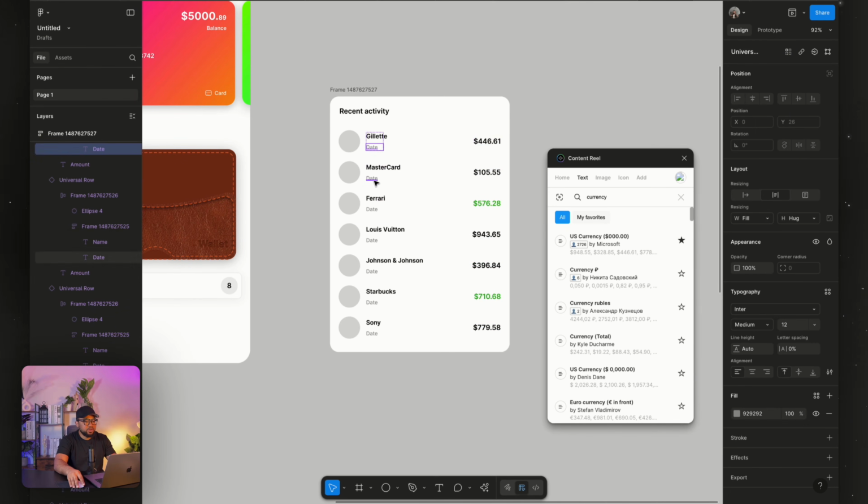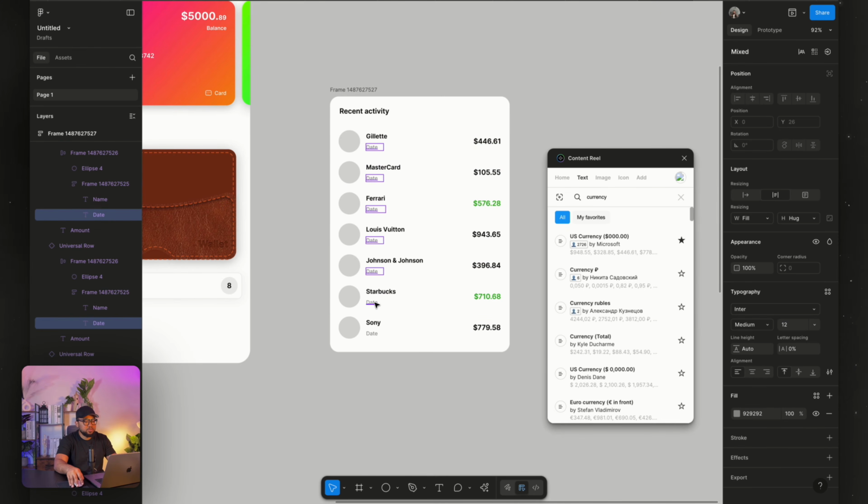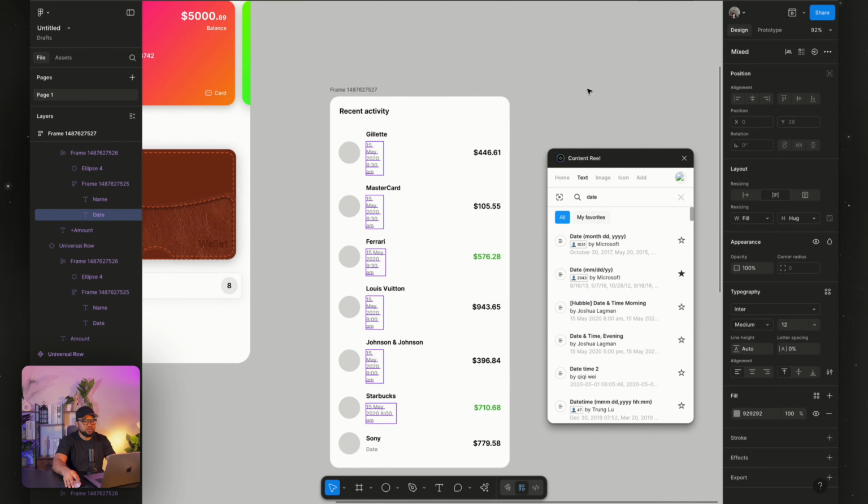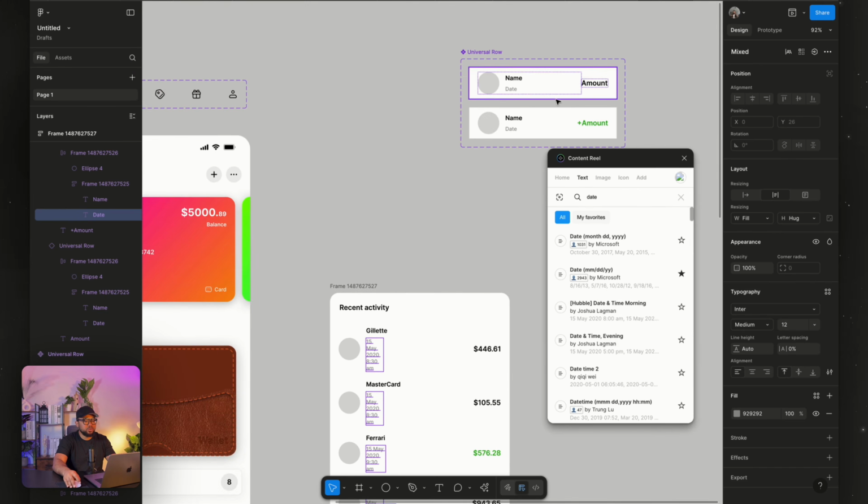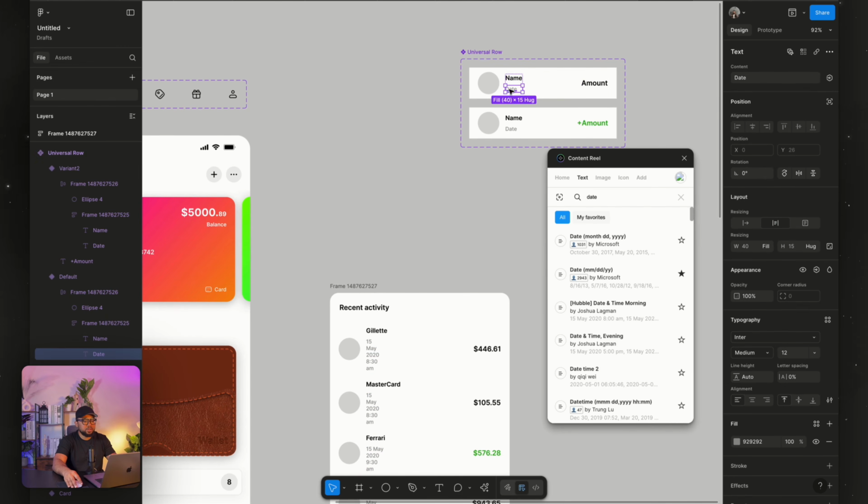So here we're going to change the date. So look for dates, Monday, the dates, and time morning. So we'll change this. So here we are going to also do the same thing on the dates.